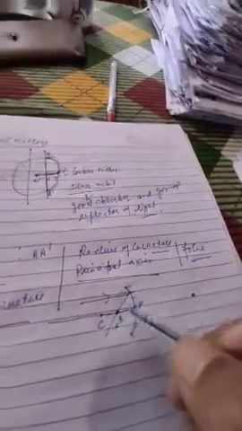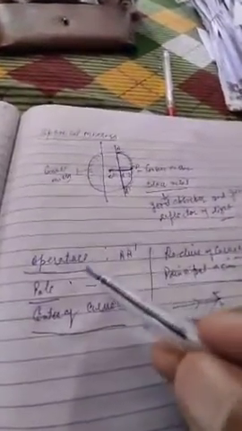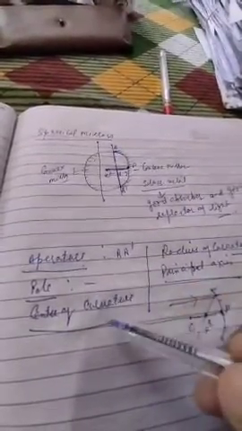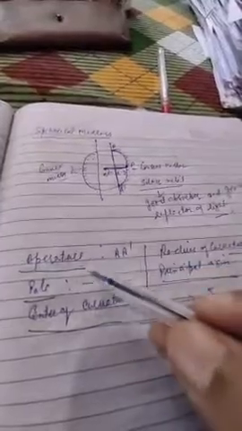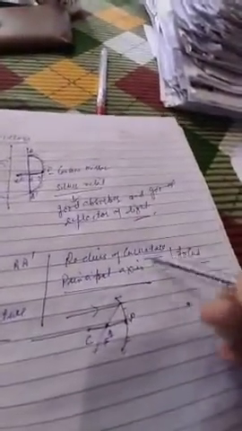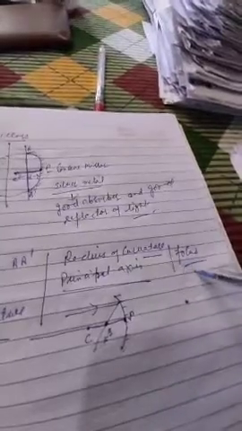Clear? So you have to learn all these terms because these terms can be asked in the exam. Define the following terms: aperture, pole, center of curvature, radius of curvature, principal axis, and focus. Clear? Now move to the next topic.